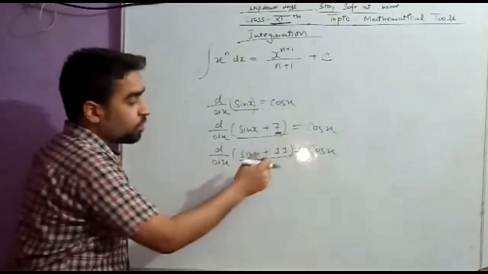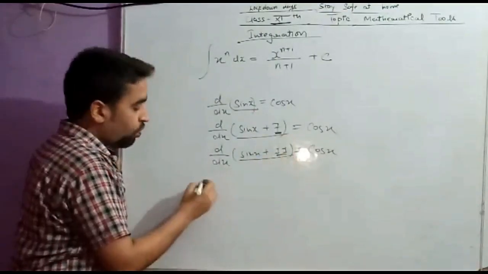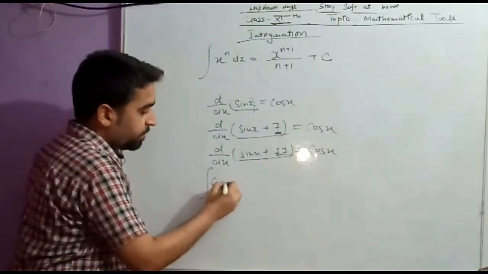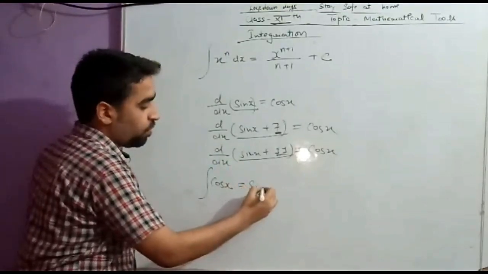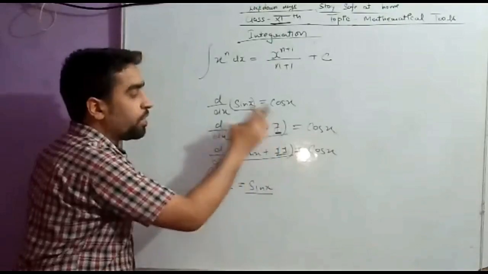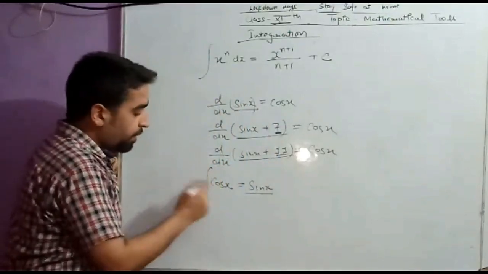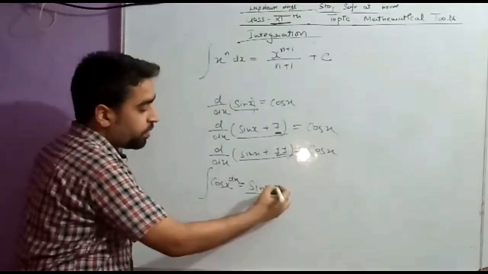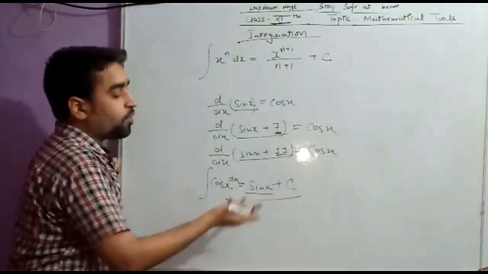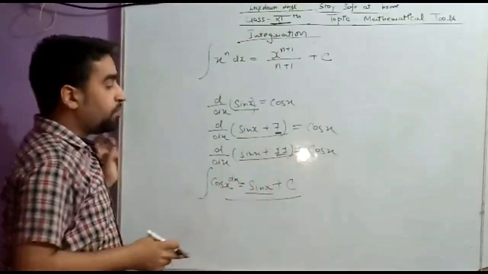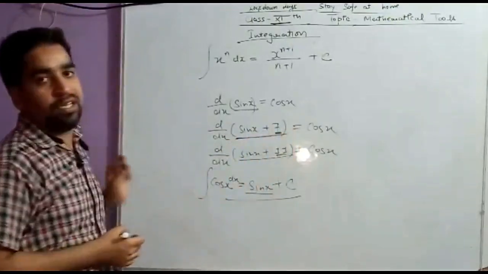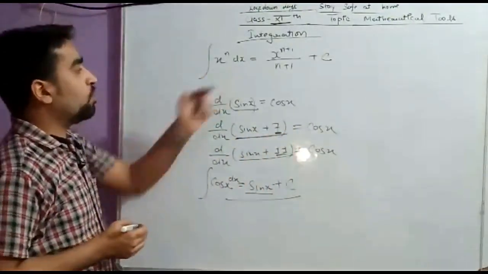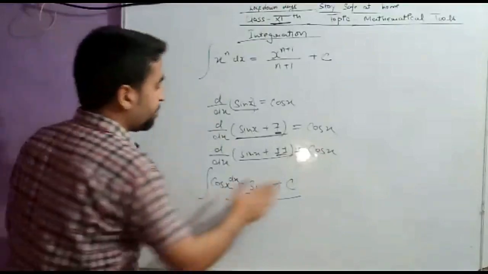We do not get the constant which was added. So while integrating cos x, how can I be very sure that the answer will be sin x only? Where has the constant gone? That is why, while integrating cos x, we should introduce a constant. That constant is the value which could have been added before differentiation. I hope you understood why this constant is introduced.